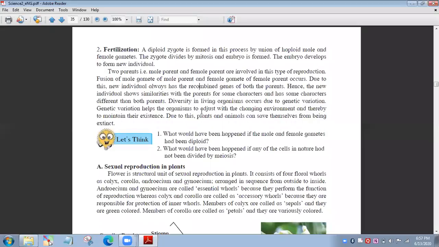So these are two steps. So what was the first step? Tell me. What was the first step in sexual reproduction? Gamete formation. Yes, gamete formation. And the second step is fertilization. The first step occurs by which process? Meiosis or mitosis? Meiosis. Correct. And the second step? Mitosis. Correct. So in the second step, the zygote divides by mitosis, and then the embryo is formed.